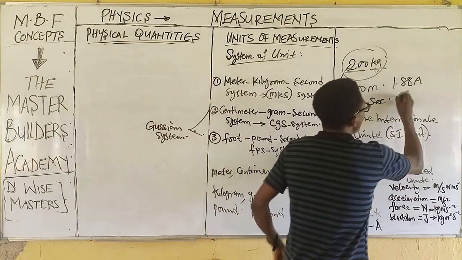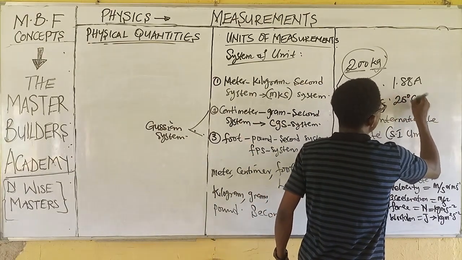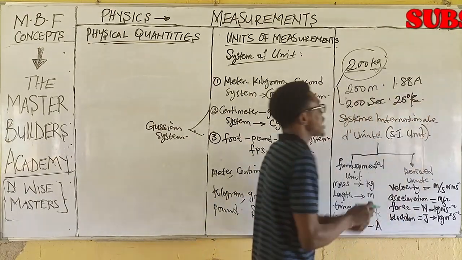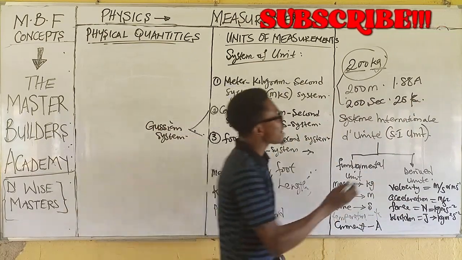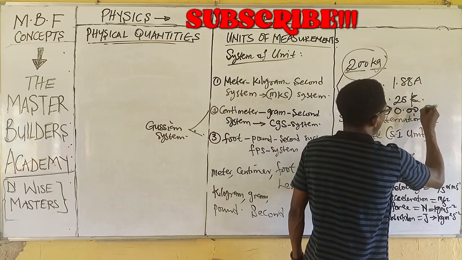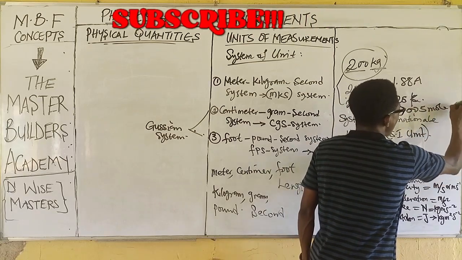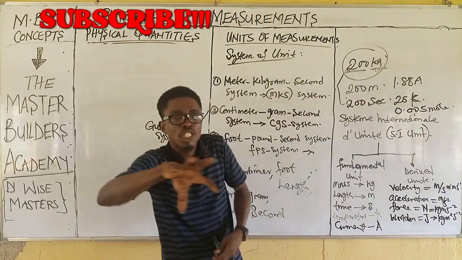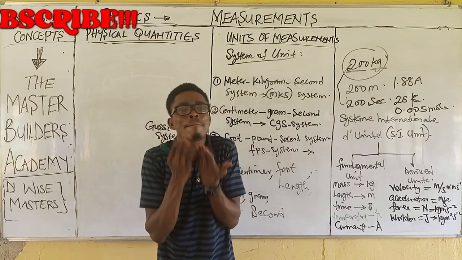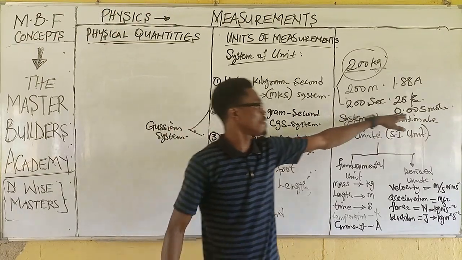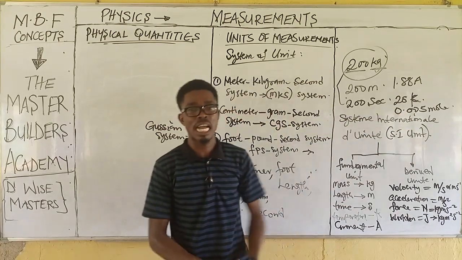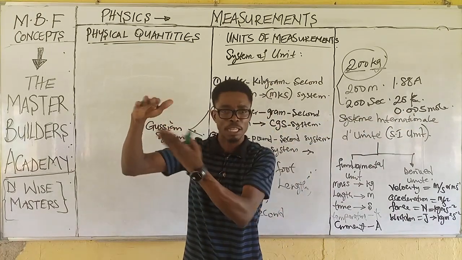Then if I now have 220 Kelvin, I know that what is measured in Kelvin is temperature. Then if I now have 0.005 mole, I know that what is measured in mole is what? Amount of substance. And this aspect we do more of in chemistry. When we get to chemistry, guys, we will also open your eyes to some certain principles that you need to know.